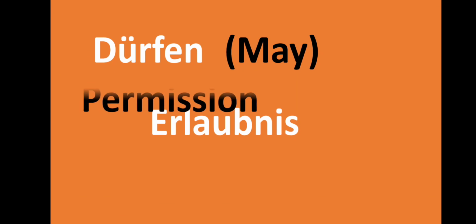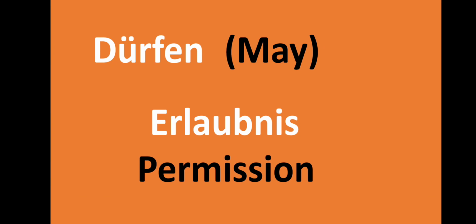Okay, our next modal verb is dürfen. You have to repeat after me. Dürfen means may. Dürfen is used with Erlaubnis. Erlaubnis means permission, when you have to take permission. Or dürfen is also used for rules. When you make rules, for example, we have traffic rules, we cannot break them.